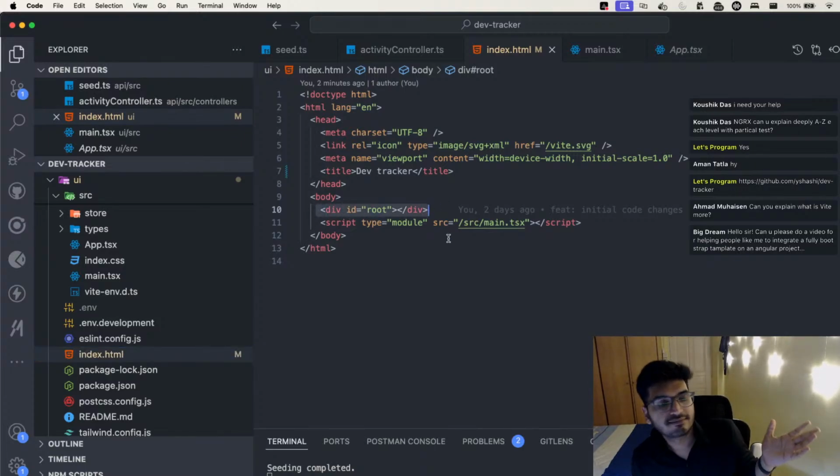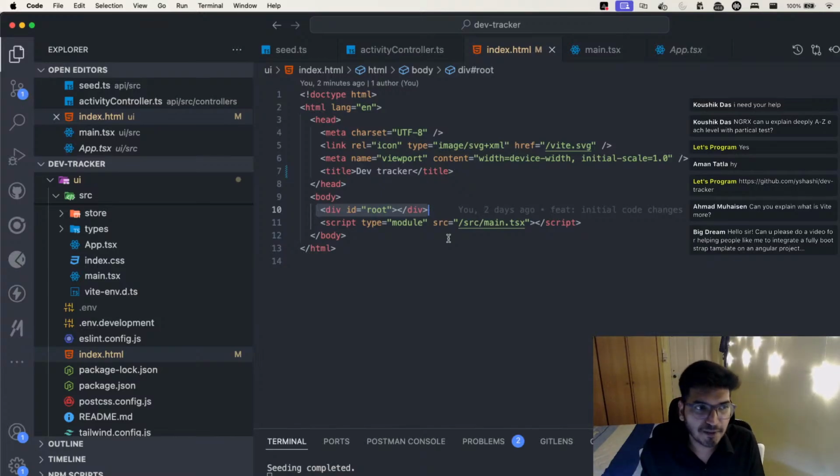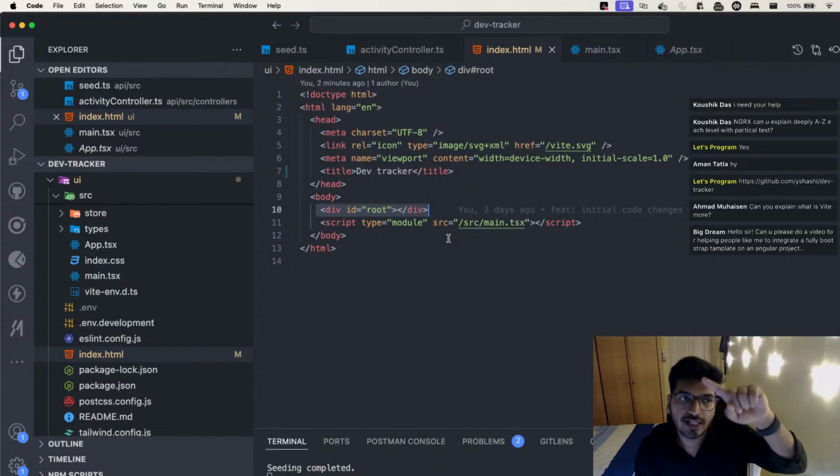Simple. If somebody asks you what the bootstrapping process of React is, that's how it is. We have an index.html, main renders the app.tsx, and that's how things work in React.